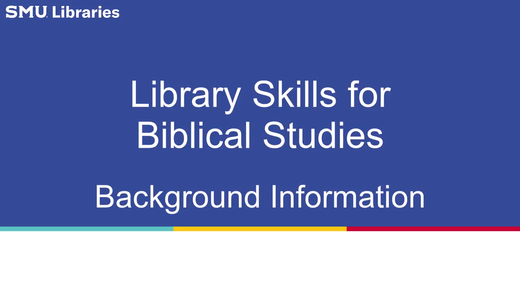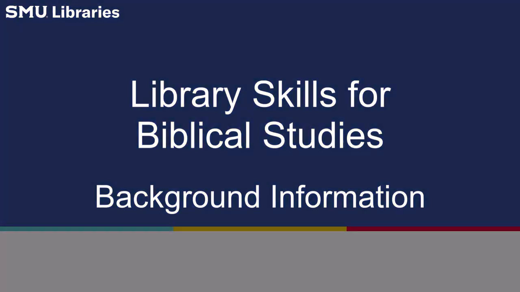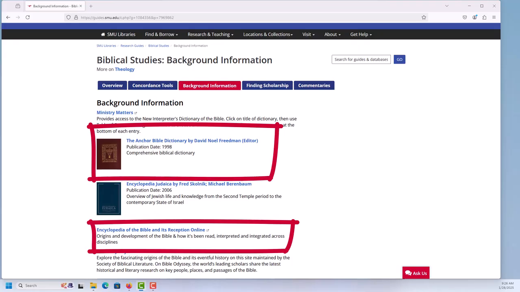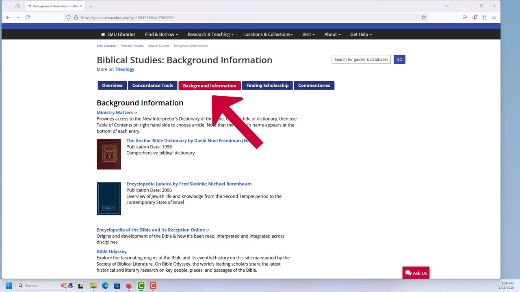This video will show how to find information about the terminology used in your passage. Part of gaining an understanding of your passage is being aware of the important terminology that appears in it. One of the best ways to learn about these terms is through theological dictionaries and encyclopedias. You can find links to several recommended dictionaries and encyclopedias on the background information page on the Biblical Studies Research Guide.